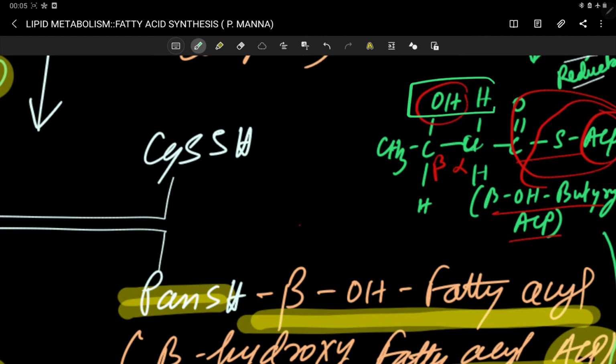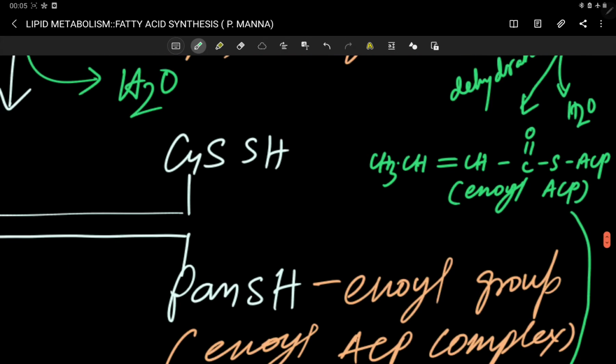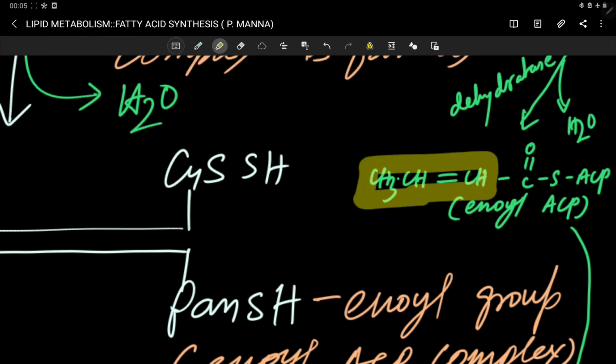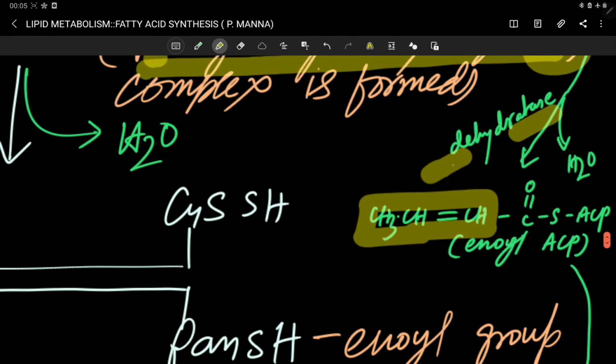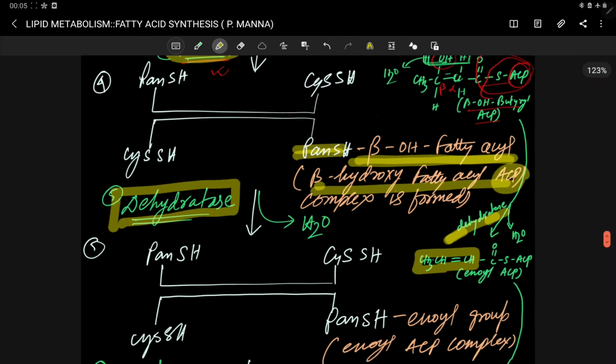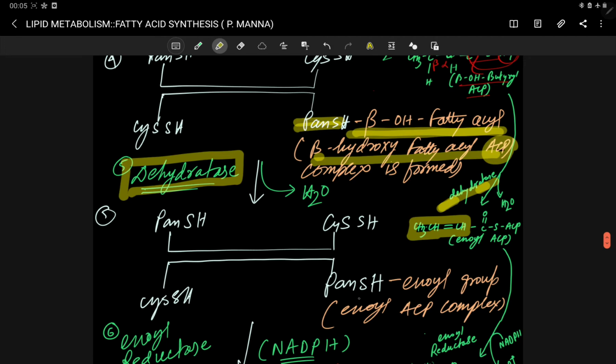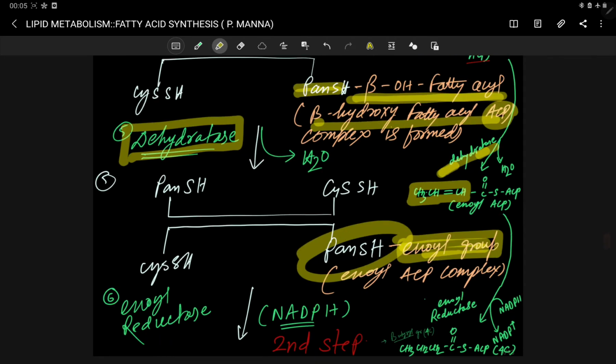If H2O is removed, then one double bond is created in this portion. This double bond is formed due to the action of the dehydratase. This dehydratase acts on the beta hydroxy fatty acyl group, forming the enoyl group, and this enoyl group is obviously attached with the PAN end.